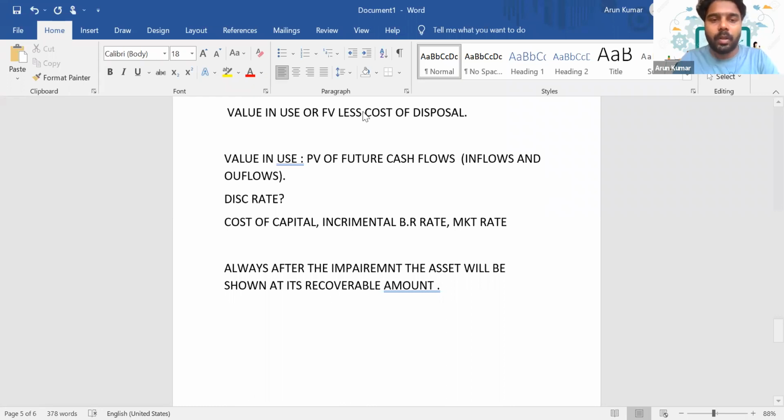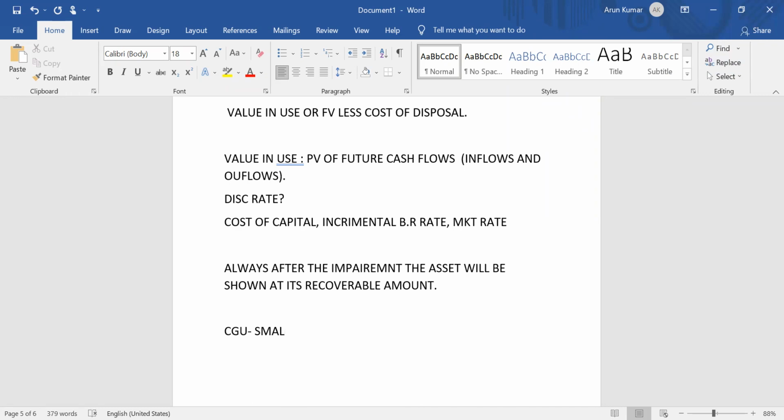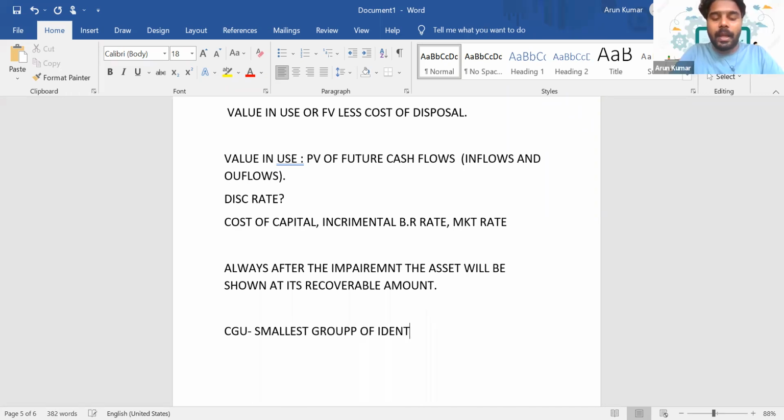Okay. Till now we have been focusing on the individual asset. In the same way, sometimes a CGU can get impaired. So what do you mean by CGU? The smallest group of identifiable assets which can generate cash flows, where these cash flows are not dependent on any other asset.